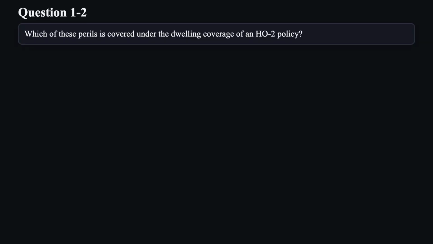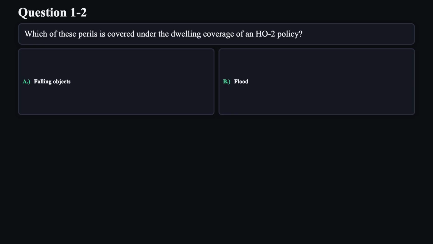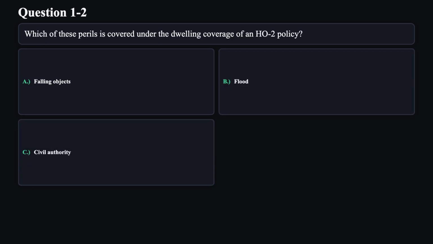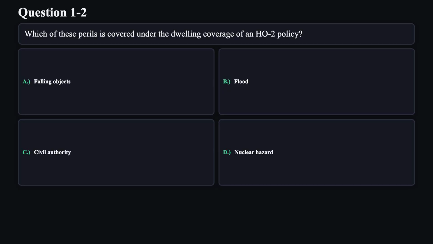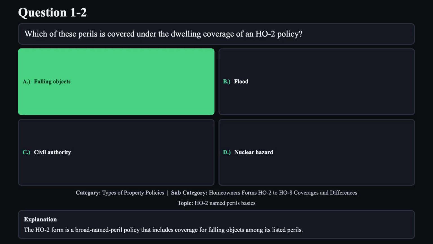Question 2. Which of these perils is covered under the dwelling coverage of an H02 policy? A. Falling objects. B. Flood. C. Civil authority. D. Nuclear hazard. The correct answer is A. The H02 form is a broad named peril policy that includes coverage for falling objects among its listed perils.